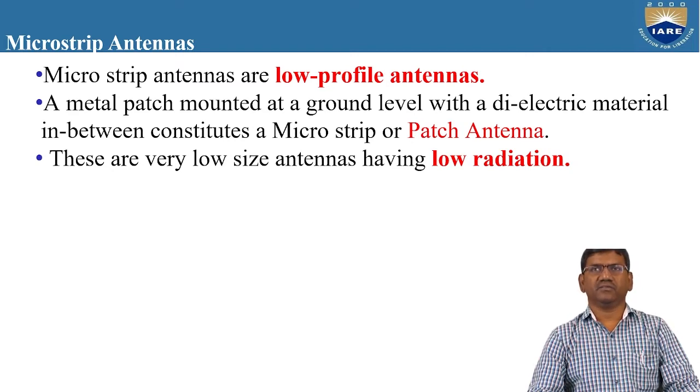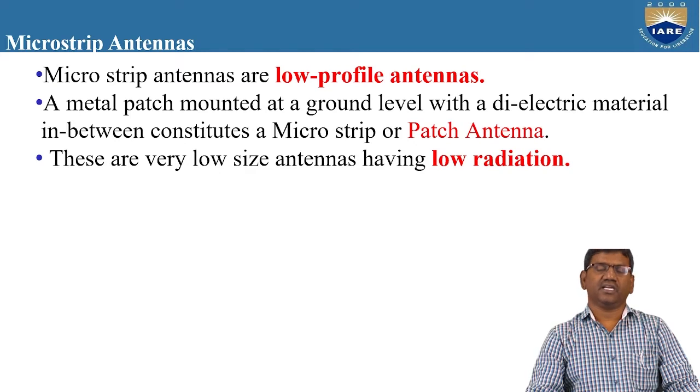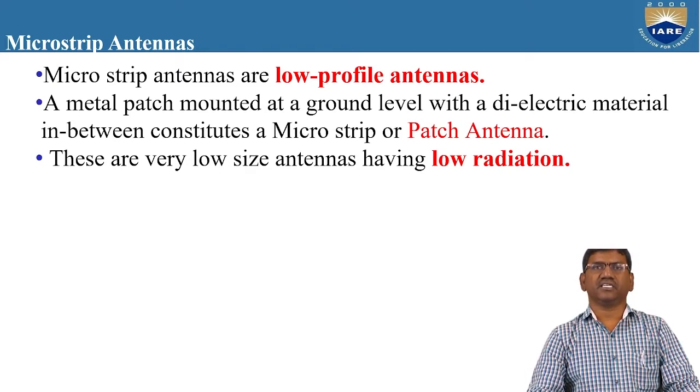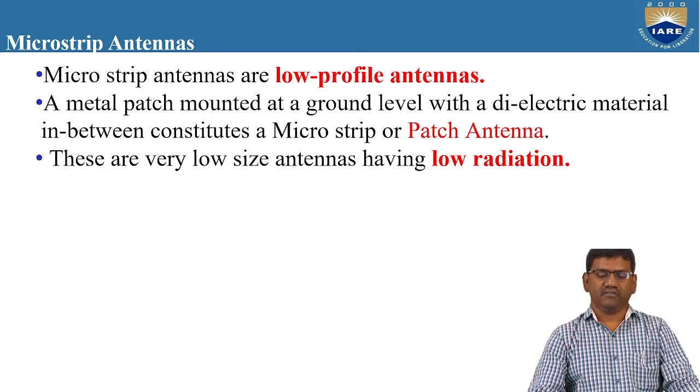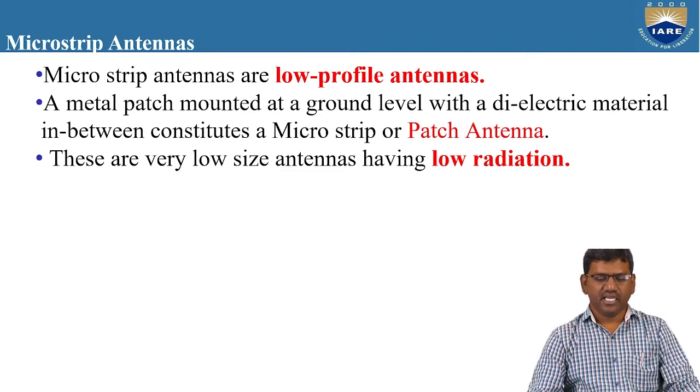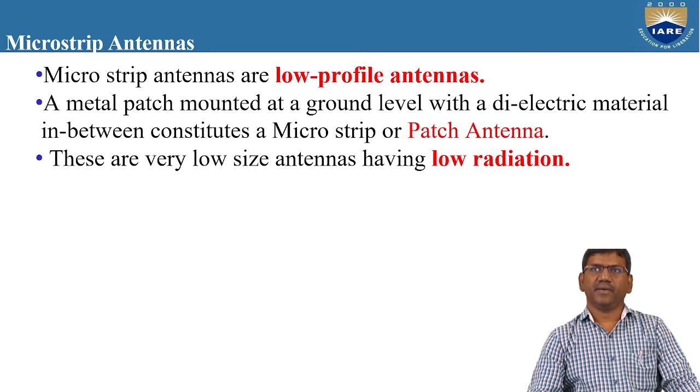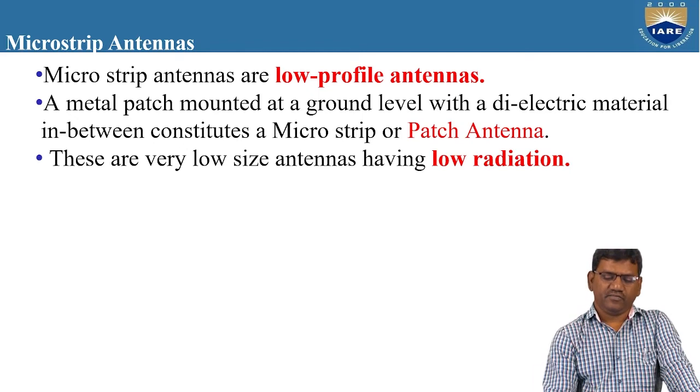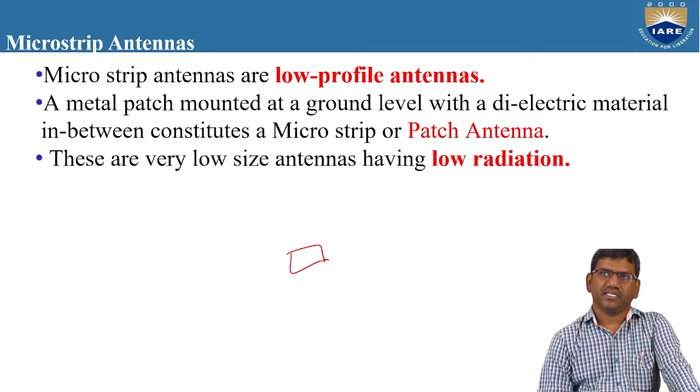Under the patch there is a dielectric substrate medium, and under this dielectric there is a ground plane. So a metal patch mounted at a ground level with a dielectric material in between constitutes a microstrip or a patch antenna.